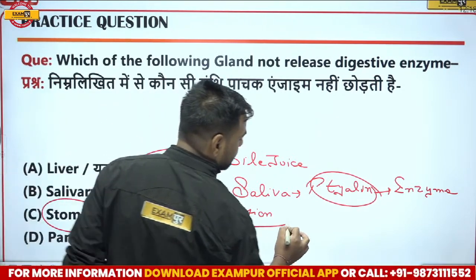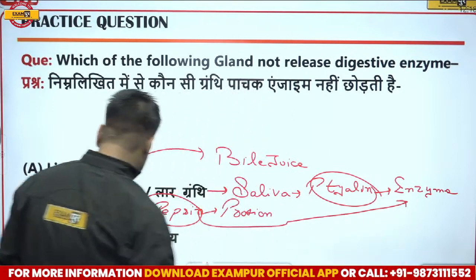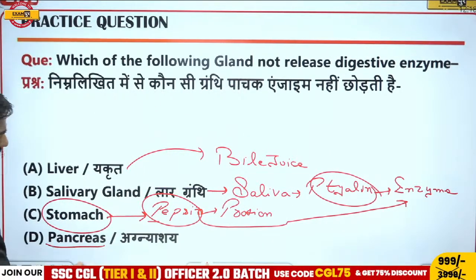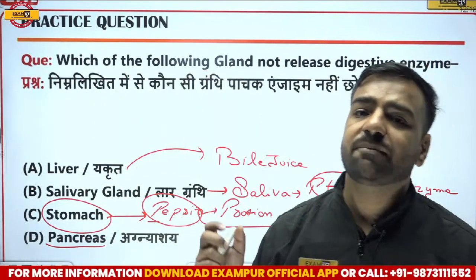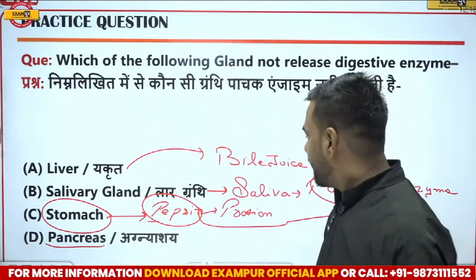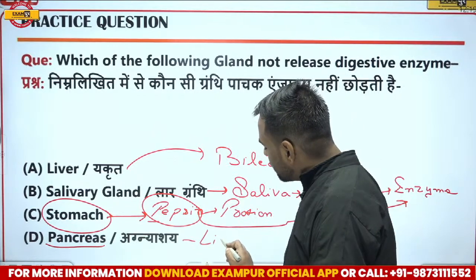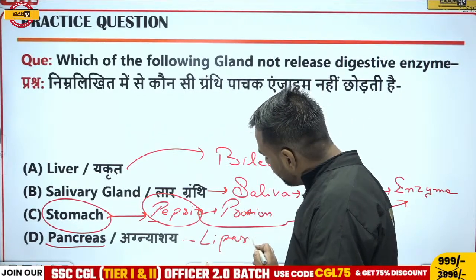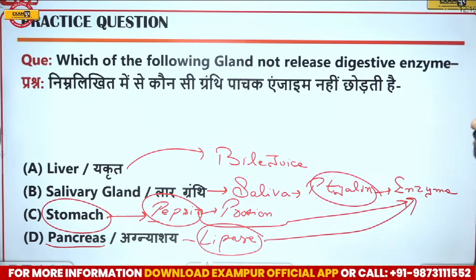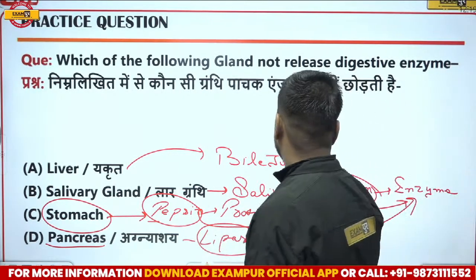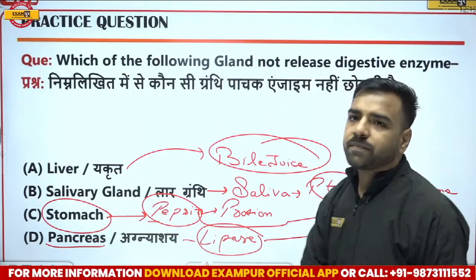In a similar manner, if I talk about the pancreas, it has pancreatic juice, which has almost all the types of enzymes. I can give the example of lipase, which helps in the conversion of fat. So lipase is also an enzyme. The only option left is the liver, where bile juice is not an enzyme, right?